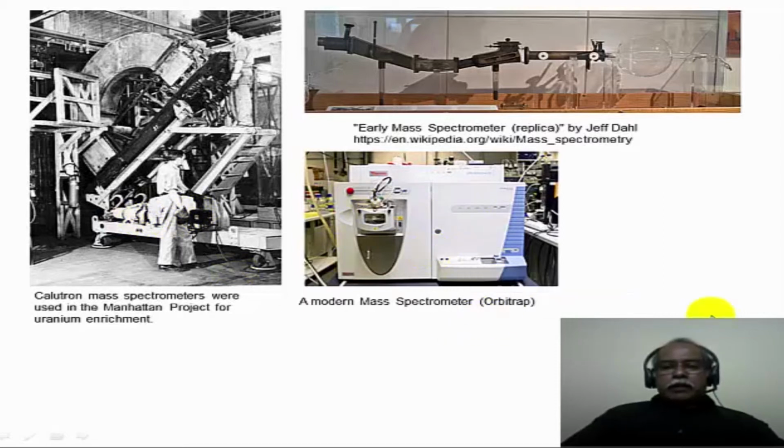This is the modern day mass spectrometer. It is a small piece of equipment which fits on a tabletop, and it has the capacity to analyze m/z values up to 6000 to 8000, and it has a resolution of nearly 1 million or so. It is a highly sensitive instrument. Typically the current day mass spectrometers use anywhere between picomolar to femtomolar analyte concentration for analysis.